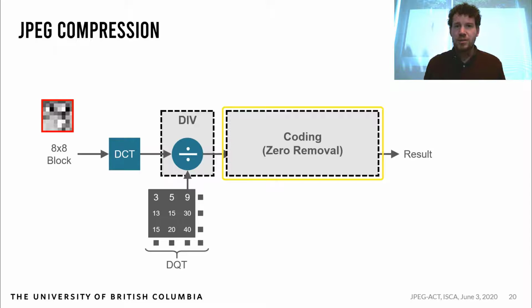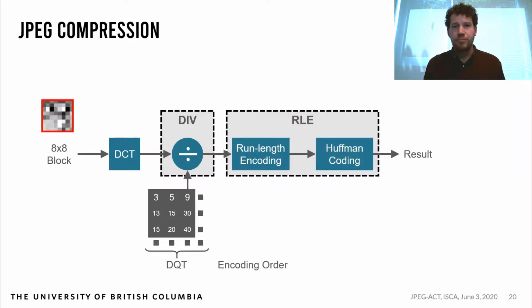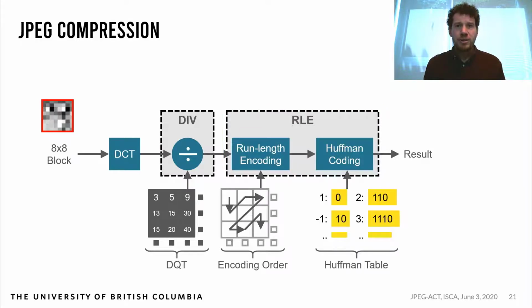In baseline JPEG, this is done with run length and Huffman coding. There are a few other details in JPEG which I'll leave out for now. The takeaway here is that JPEG operates in the frequency domain, and the lossy error is defined by the DQT. The higher the value in the DQT, the larger the quantization of the corresponding frequency.